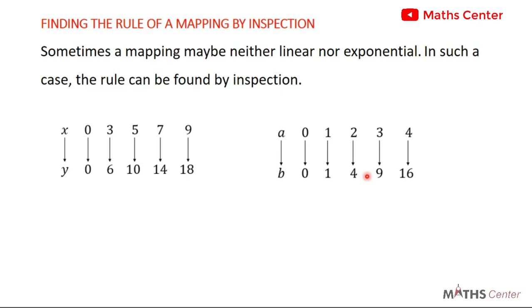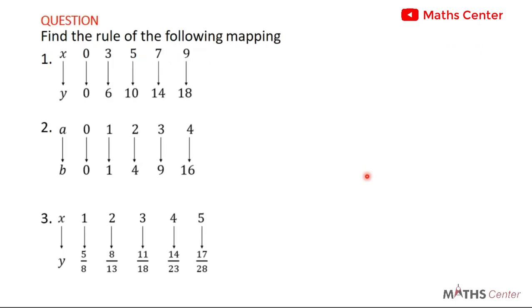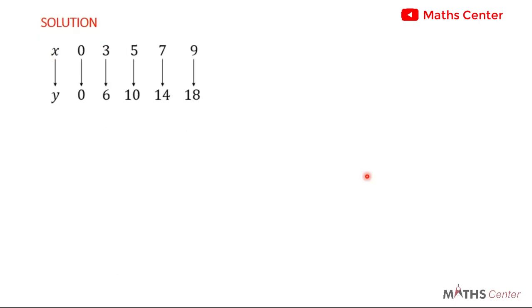So how then do we find the rule or the formula? This can be found by what you call inspection. You inspect the elements in the mapping. How do you do this inspection? Let's pick some examples and see how this is done. Find the rule of the following mapping. So let's pick the first one.